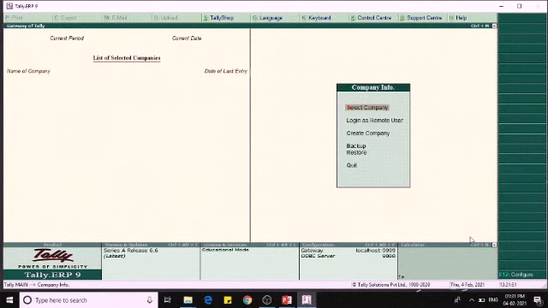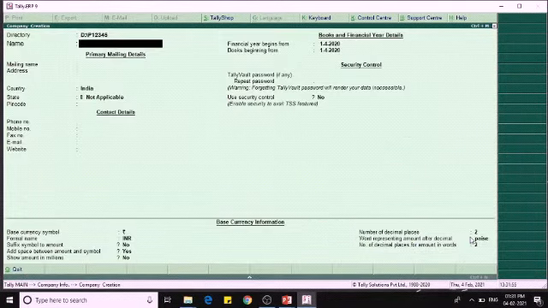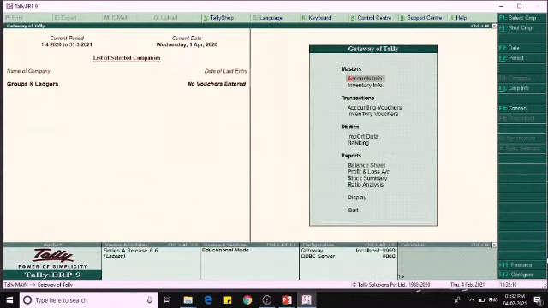Now I am opening Tally. I am creating the company under the name Groups and Ledgers. So I have created the company in the name of Groups and Ledgers.